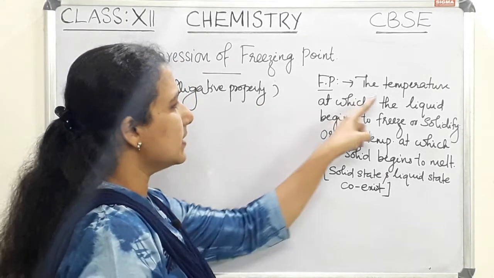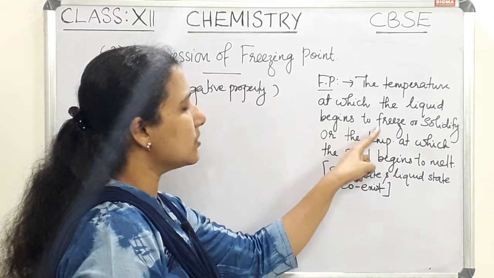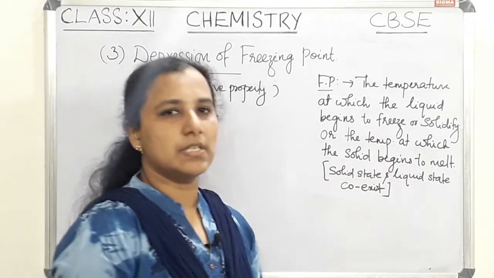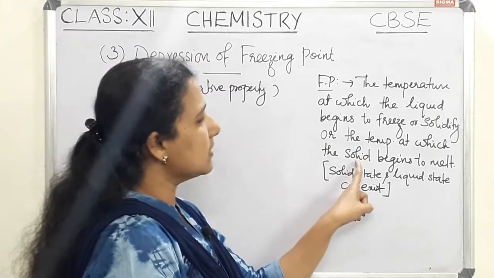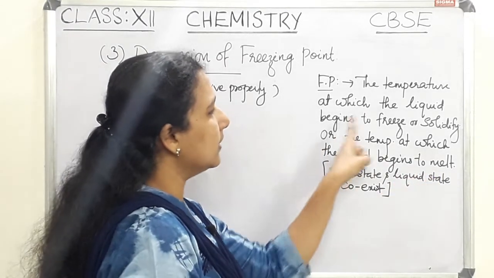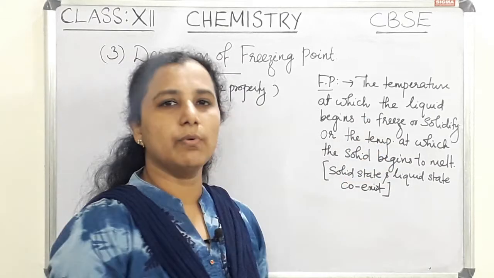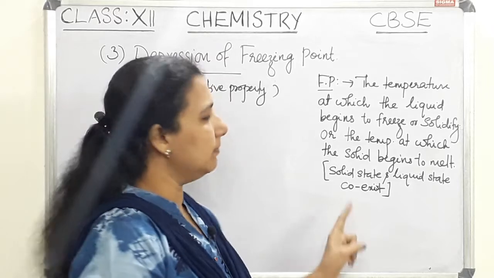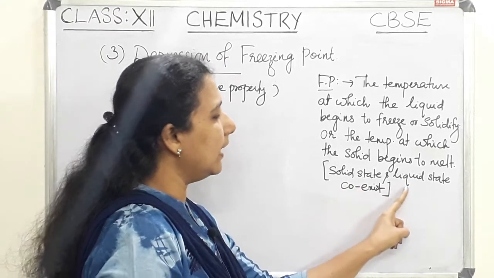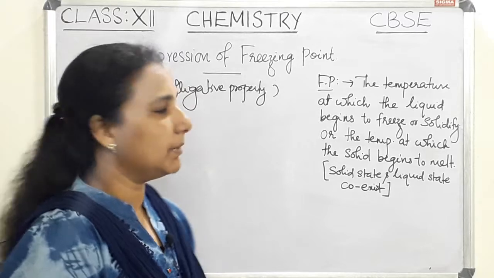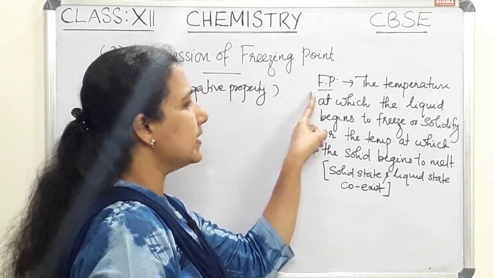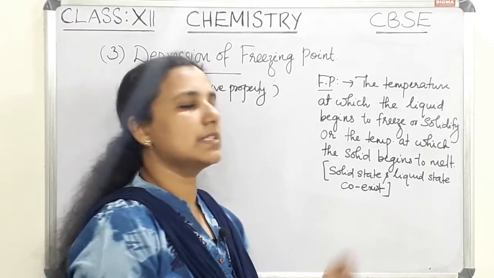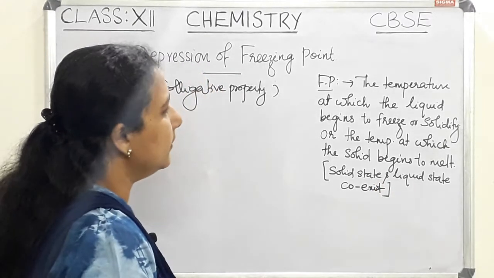So freezing point is the temperature at which the liquid begins to freeze or solidify, or the temperature at which the solid begins to melt. So both the points are same. The point where the solid begins to melt and the liquid begins to freeze, both these points are same. That point is called a freezing point. We can say that the solid state and liquid state coexist at that temperature. So in freezing point, the solid state and liquid state coexist.